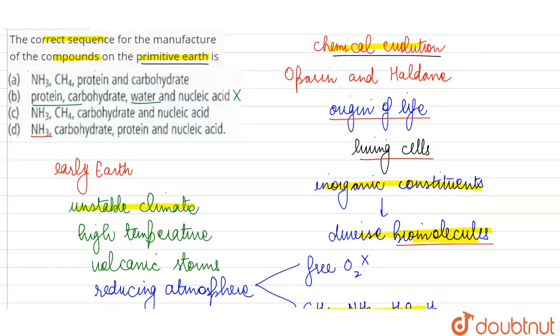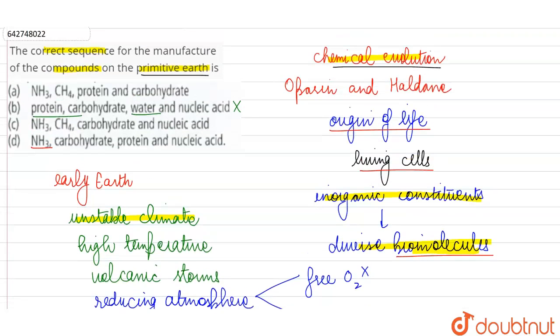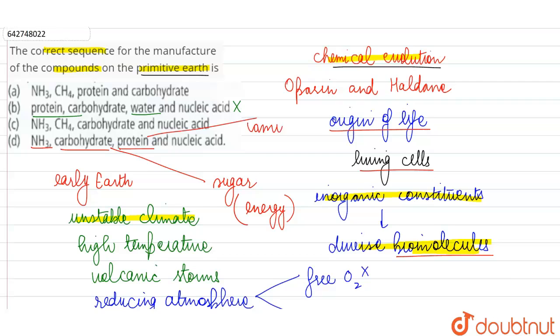After this, from these ammonia, methane, water vapor, hydrogen, from these gases, a carbohydrate or a sugar must have been formed, because sugar is a source of energy for the entire living world. So it must be formed first. Then the proteins, or more specifically, the amino acids must have been synthesized, because it's these amino acids that come together to produce the protein. These are the monomers of these proteins.